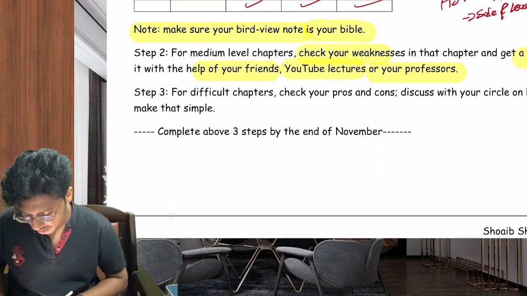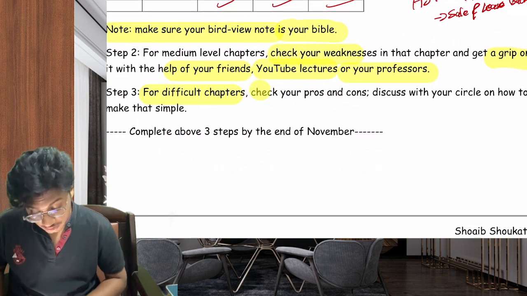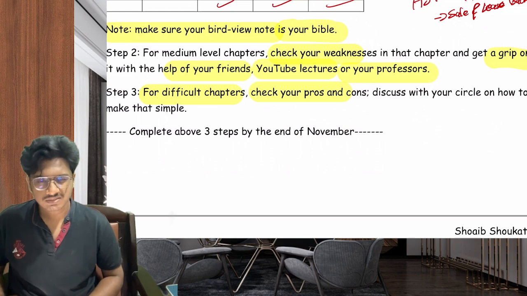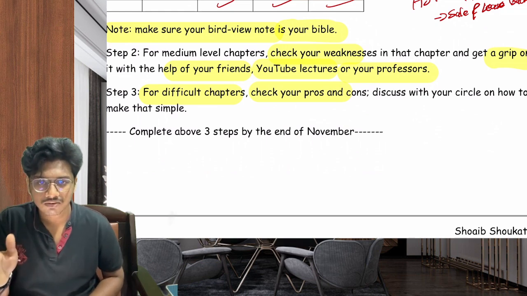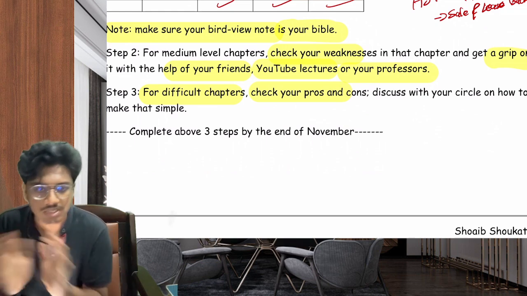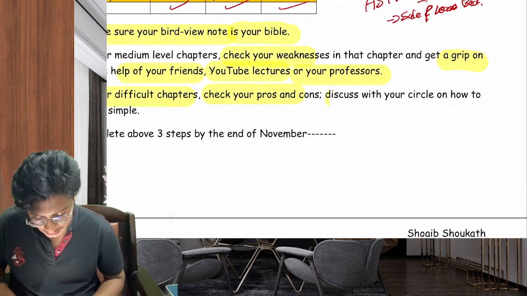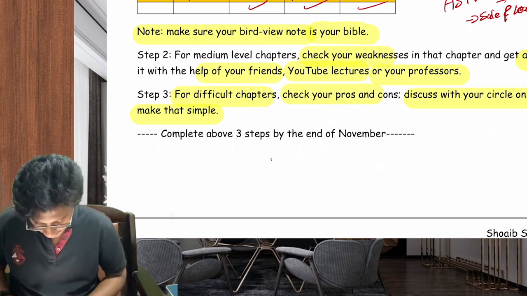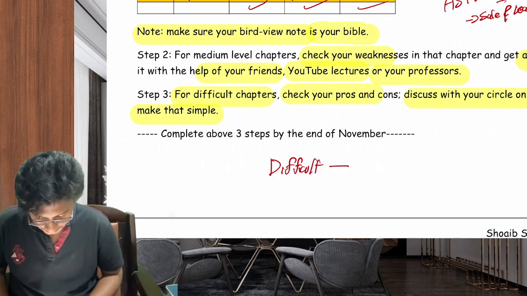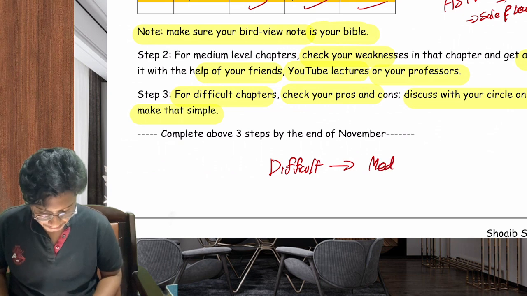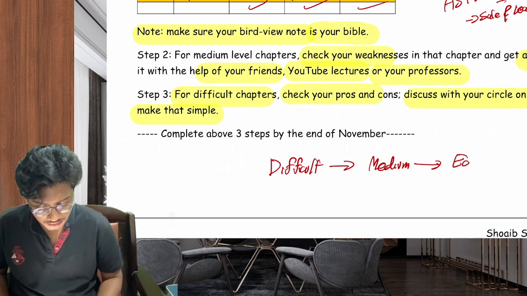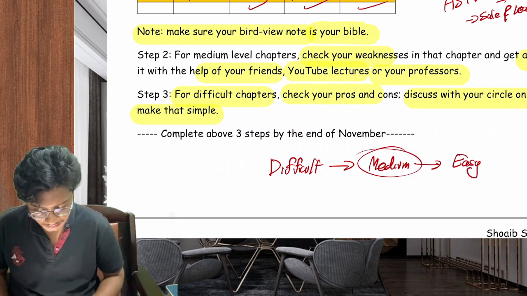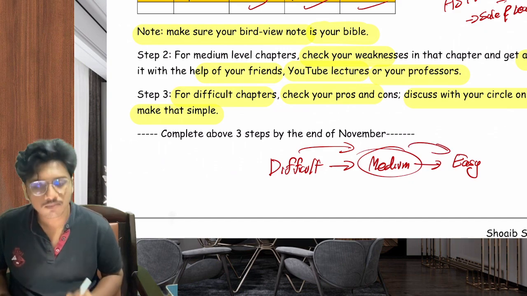Now, step number 3, for difficult chapters, check your pros and cons, whether it is actually difficult or whether it is not. You need to check your pros and cons and discuss with your circle how to make that simple. In short, if there is anything difficult, you need to convert that into medium. If there is anything medium, you need to convert that into easy. One step at a time.